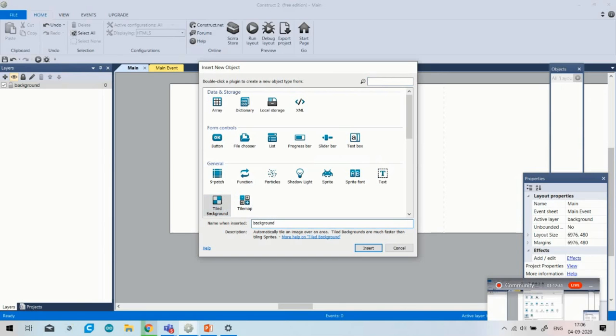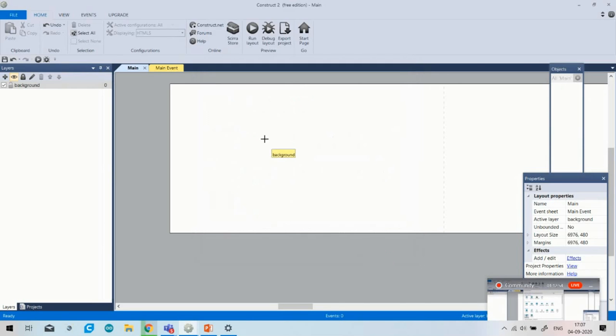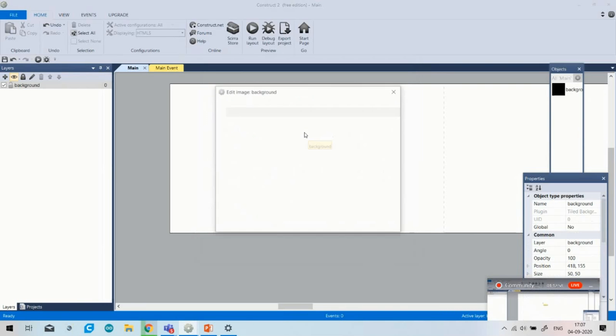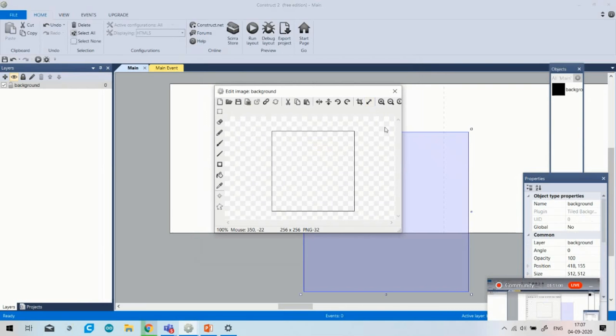Okay, so I think you have understood how to insert it. Just double click on the tile background, select the tile background and insert it. Okay, as soon as you insert it, just right click on it again. Then this screen will appear in your game software Construct 2.